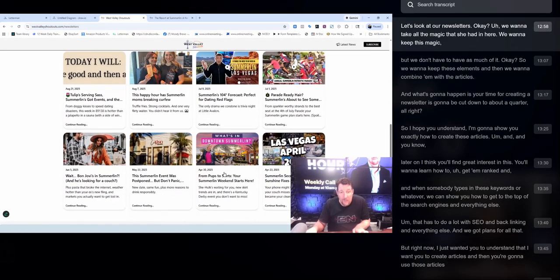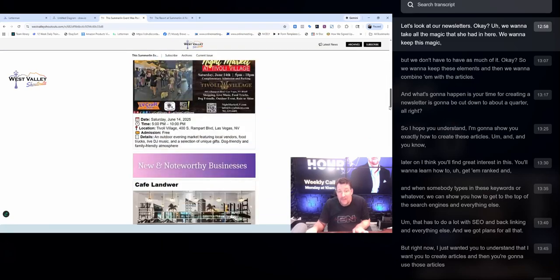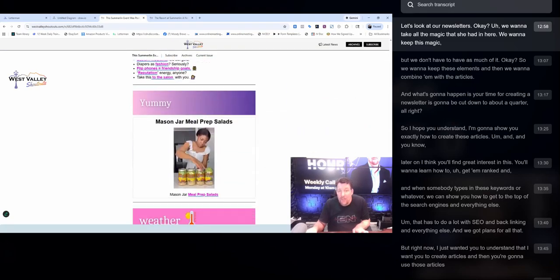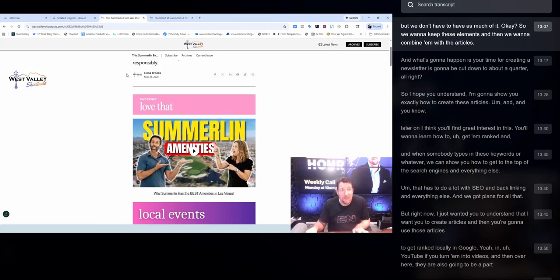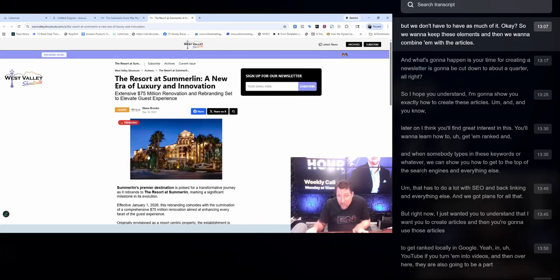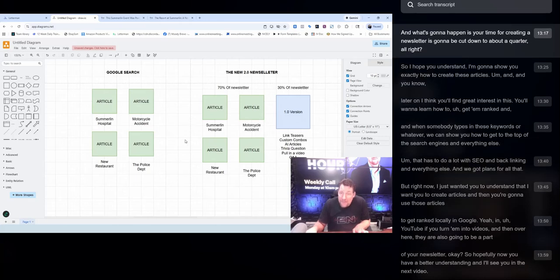We want to take all the magic that she had in here. We want to keep this magic, but we don't have to have as much of it. So we want to keep these elements, and then combine them with the articles. And what's going to happen is your time for creating a newsletter is going to be cut down to about a quarter.